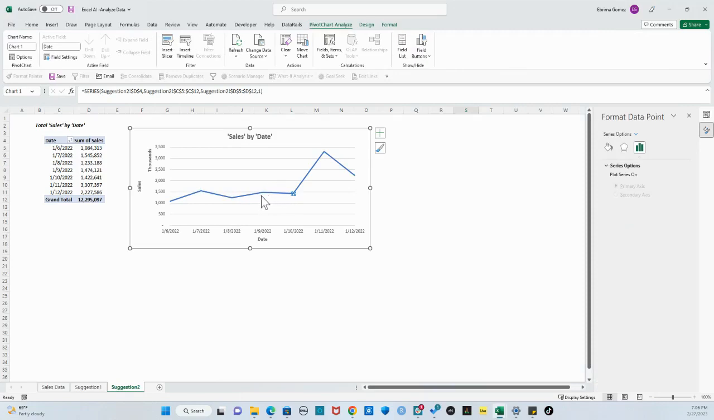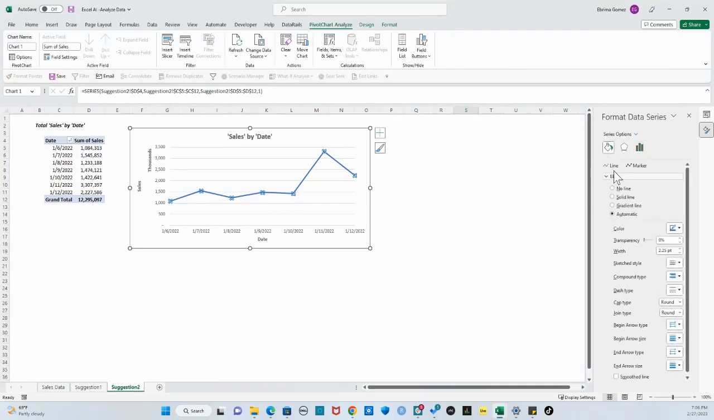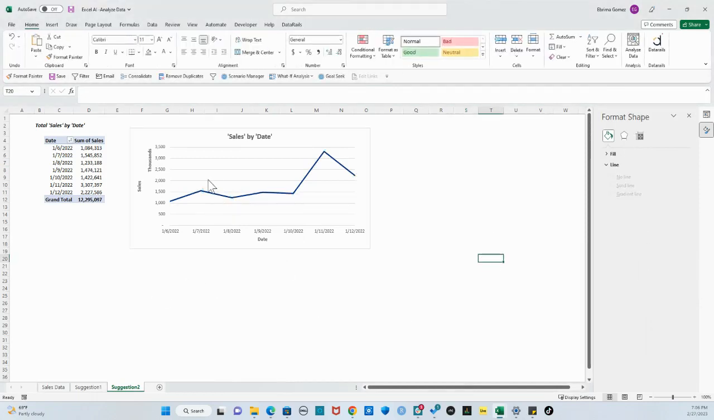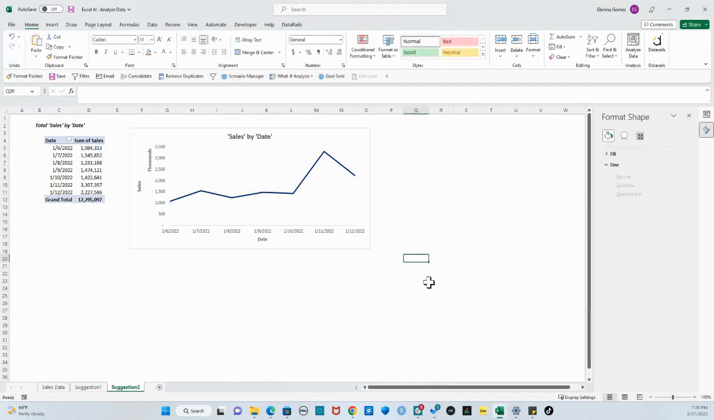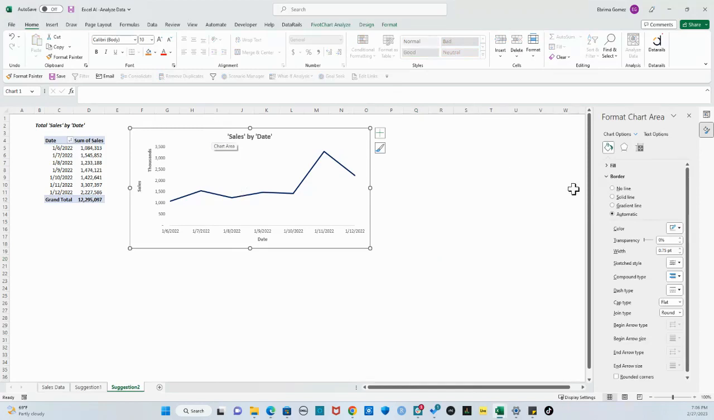So let's edit this line chart. So that line there, solid fill, I want to just make this a different color. So basically, there you go. So we have our chart. We can decide that we don't want any borders.